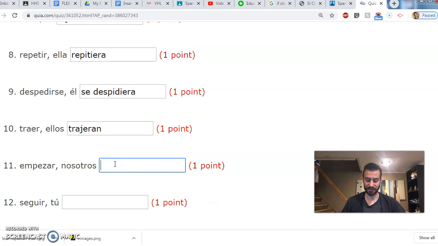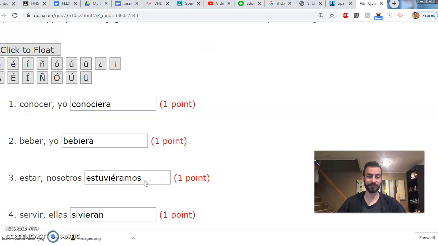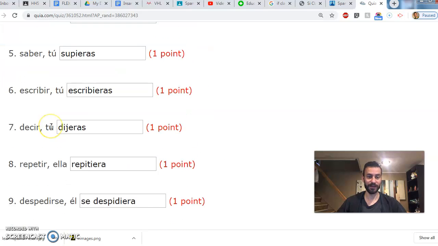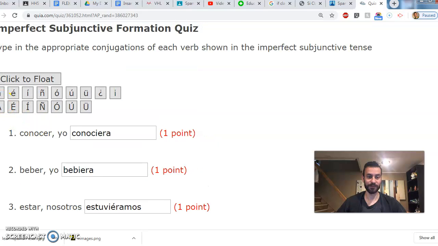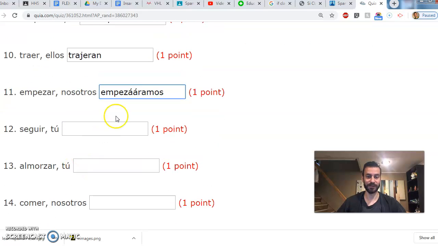Nosotros, empezar. Empezaron. Drop the -ron. Empezáramos. Well, empezaramos would be a word with emphasis on the third-to-last syllable, so we're going to have to change that. Put an accent mark. And hopefully it's going to work here. Okay, there you go. Empezáramos.